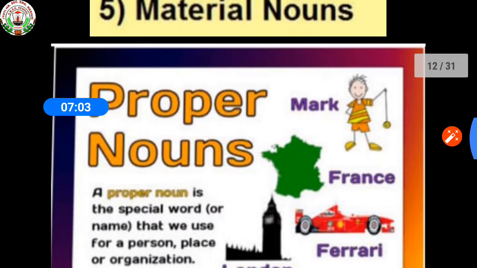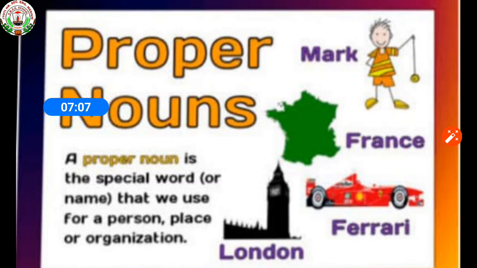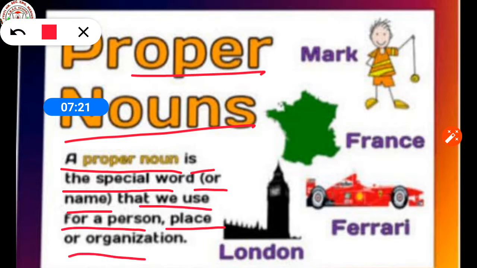So at first we see the proper noun. What is the meaning of proper noun? A proper noun is the special word or name that we use for a person, place or organization.